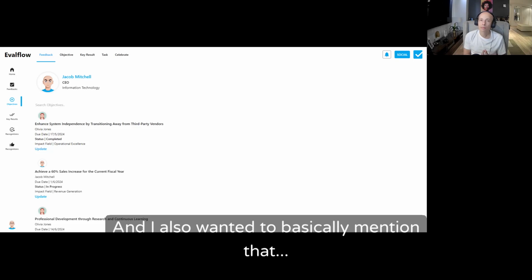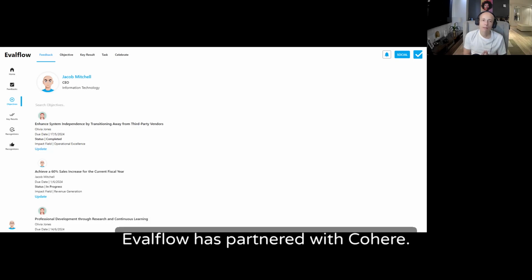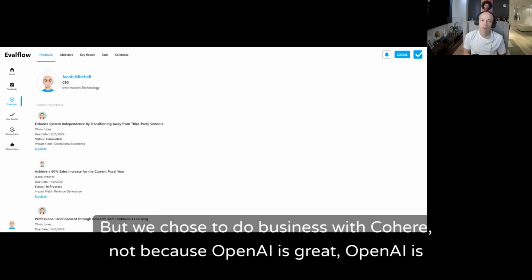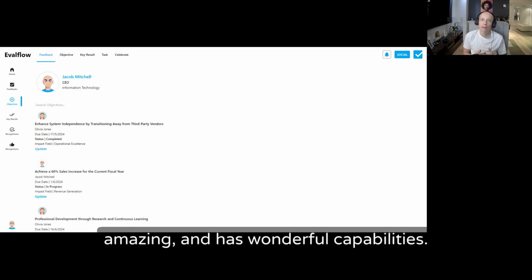I also wanted to mention that Evalflow has partnered with Cohere. Cohere is similar to OpenAI, another company in the AI business. But we chose to do business with Cohere, not because OpenAI is not great. OpenAI is amazing and has wonderful capabilities.